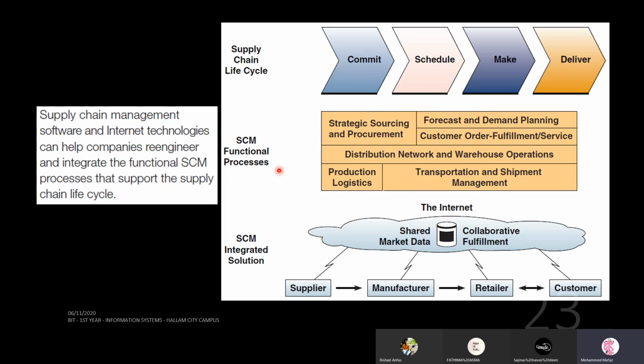All of those are SCM processes. And then what we now have is an integrated solution where you have this cloud environment, where you have supplier, manufacturer, retailer, customer, all coordinating together to make sure getting the right product to the right people at the right time, right? You use an integrated solution.